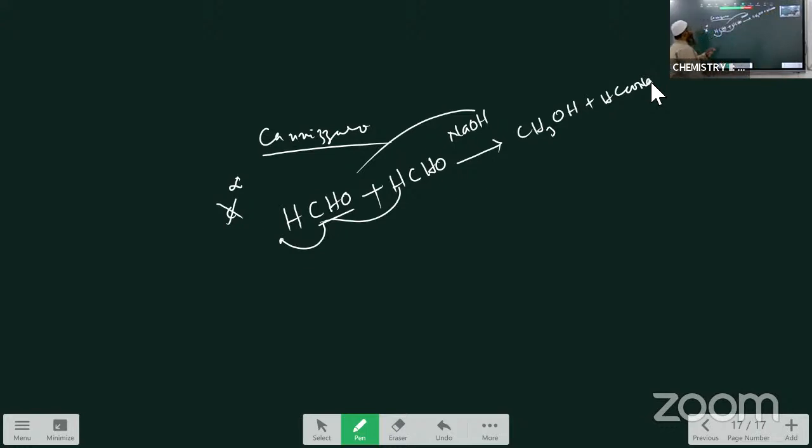Once again I am repeating, aldehydes without alpha hydrogen undergo condensation. "Without alpha hydrogen" is important to write, understand this. Without alpha hydrogen means the carbon next to the functional group is not there, so it is called aldehyde without alpha carbon and without alpha hydrogen. So aldehydes without alpha hydrogen undergo condensation in the presence of the base NaOH, and one is converted to the alcohol and the second is converted to the salt of the carboxylic acid. This reaction is called the Cannizzaro reaction.